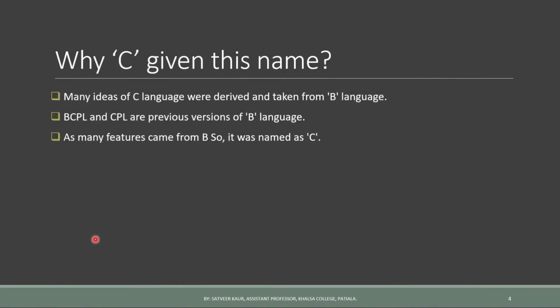Why is C given this name? Because many ideas of the C language were derived and taken from the B language, and BCPL and CPL both were previous versions of the B language. So, as many features came from the B language, it was named C.